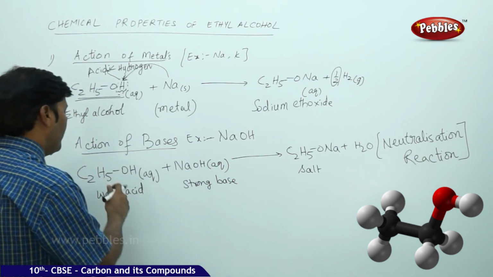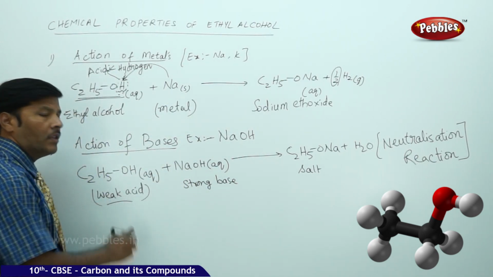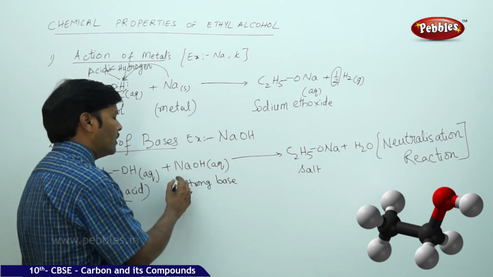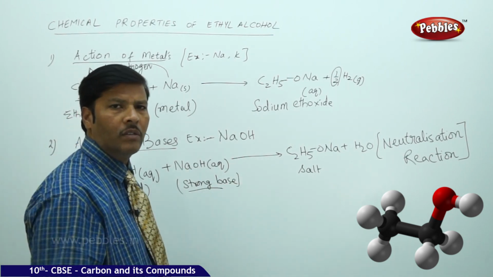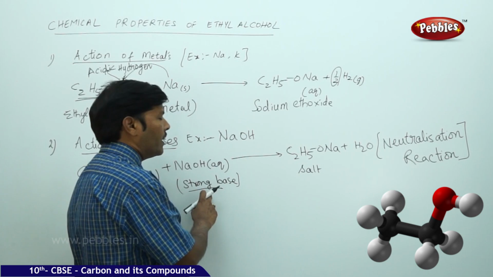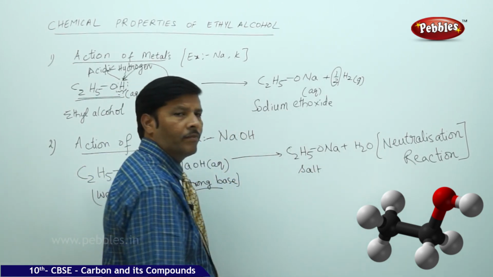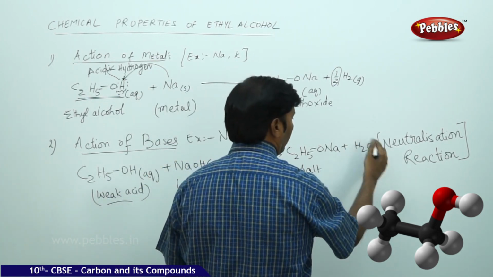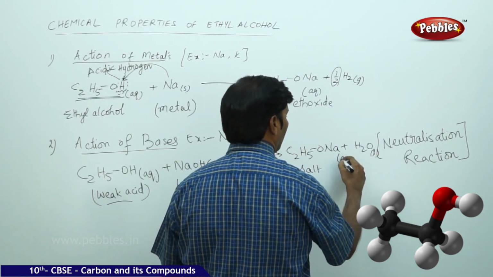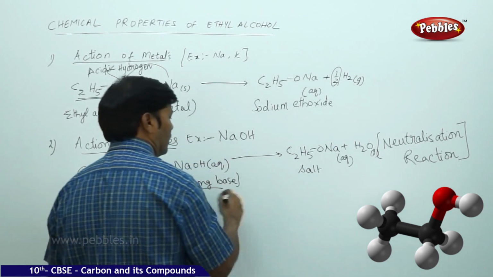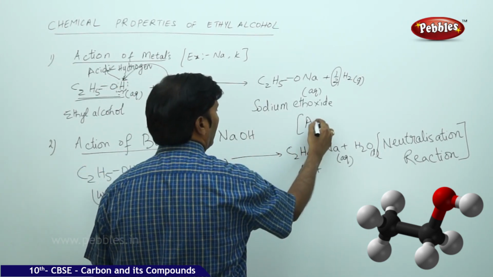So here, ethyl alcohol is a weak acid, sodium hydroxide is a strong base, and when a weak acid reacts with a strong base, it gives sodium ethoxide, that is the salt, along with the formation of water. Here, what do you mean by aq?